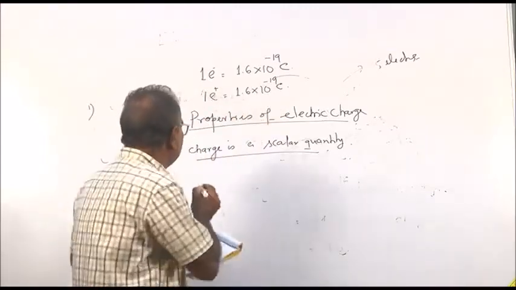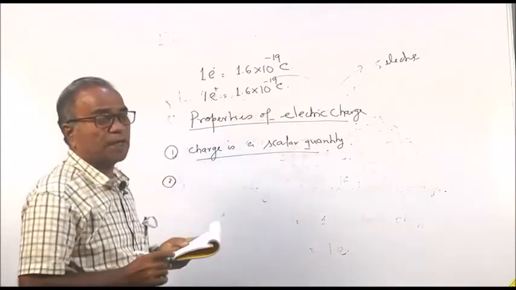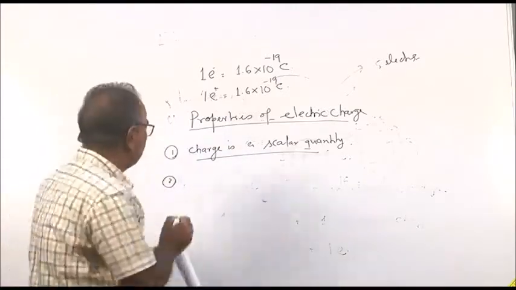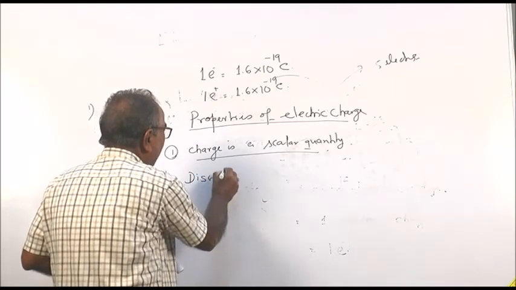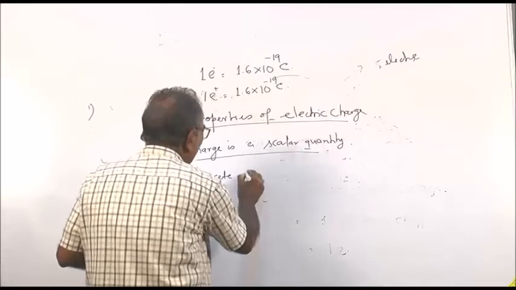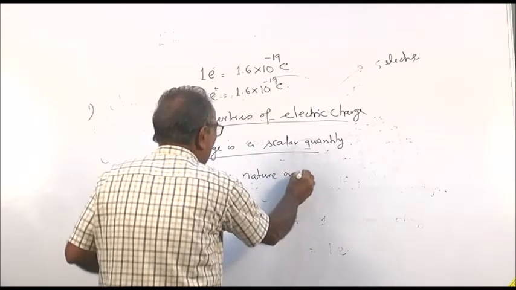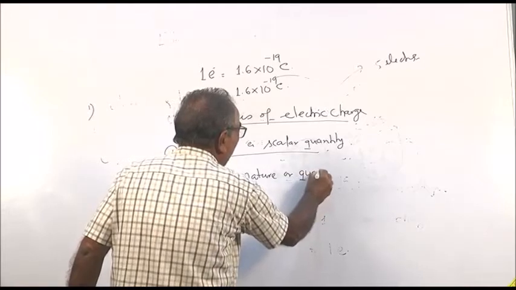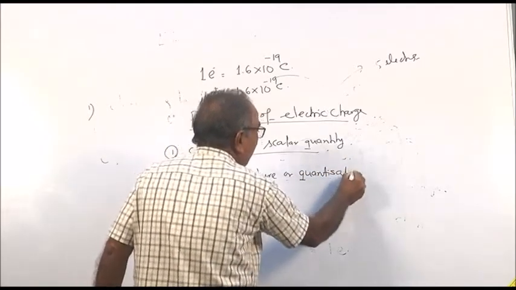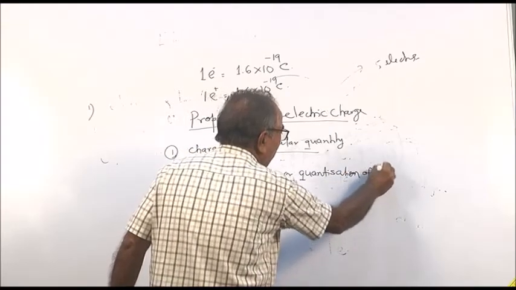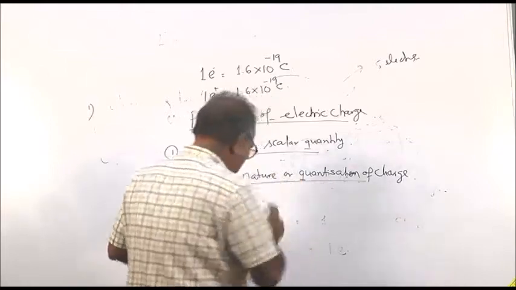Then the second property is the discrete nature of charge, or quantization of charge. This is the second property.